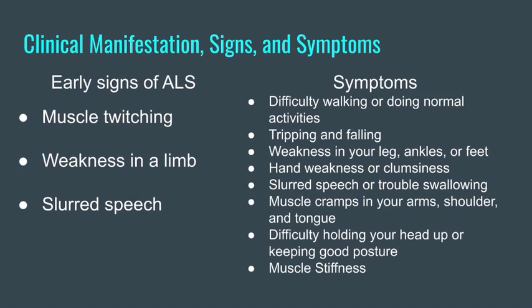You will have muscle cramps in your arms, shoulders, and tongue. You will have difficulty holding your head up or keeping good posture, and you'll also have a lot of muscle stiffness. All of these simple symptoms are physical deficiencies. Your mentality will probably stay the same, but physically you can't do much.